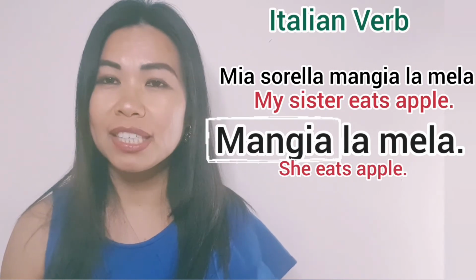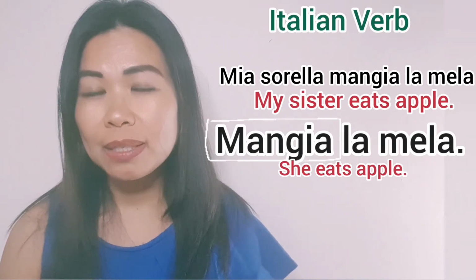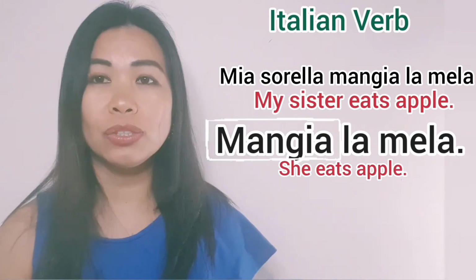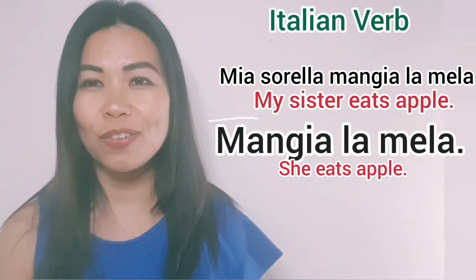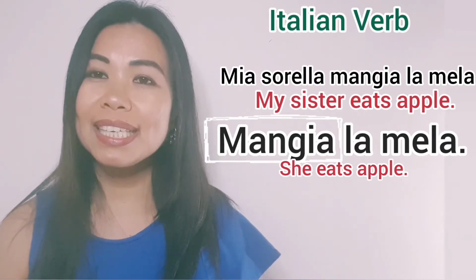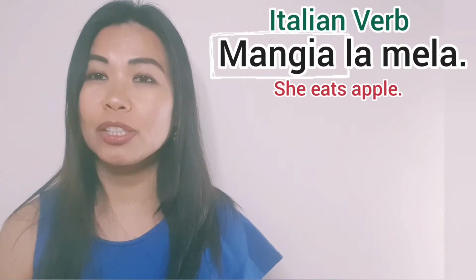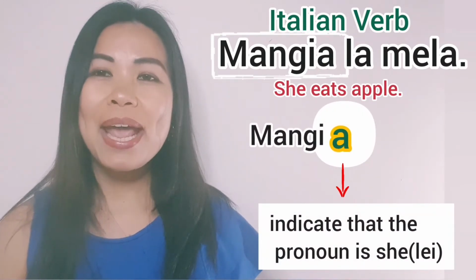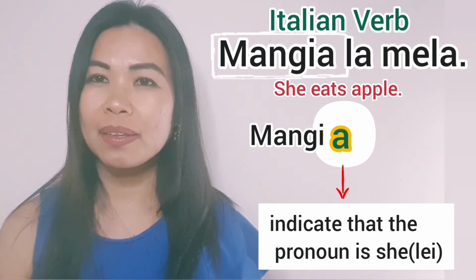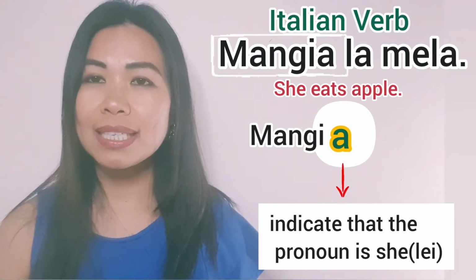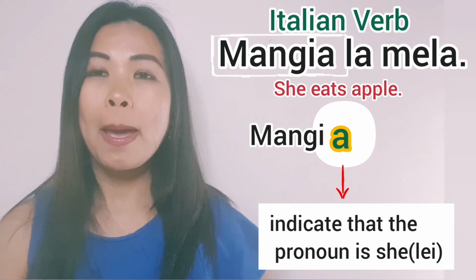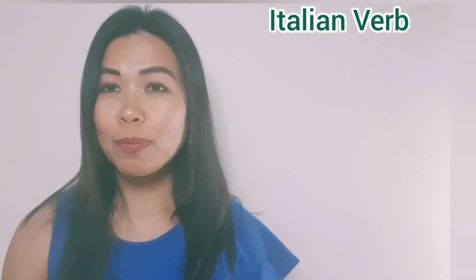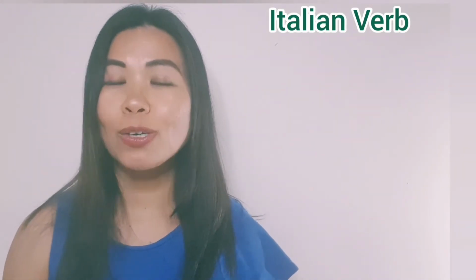The word she, that is lei, you will not find it anymore because the ending of the verb mangia already indicates that the pronoun is she. It should be lei mangia la mela, but it's already understandable, mangia la mela, that the pronoun is she. At this moment, don't worry about how to conjugate the verb.